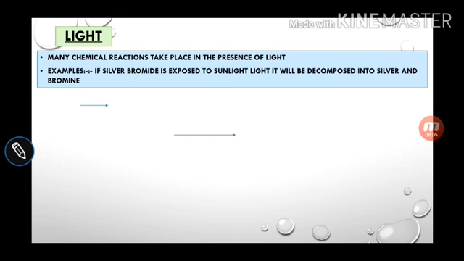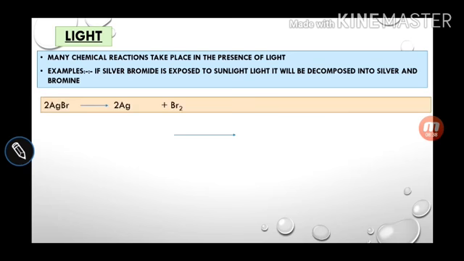Light. Many chemical reactions take place in the presence of light. That is known as a photochemical reaction. Photo means light. The chemical reactions which happen in the presence of sunlight are called photochemical reactions. Example, silver bromide is exposed to sunlight. It will be decomposed into silver and bromine.